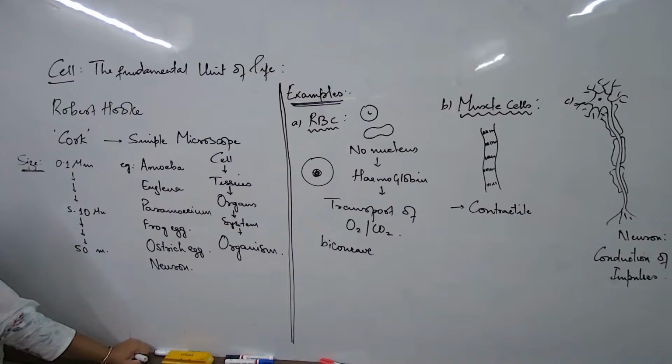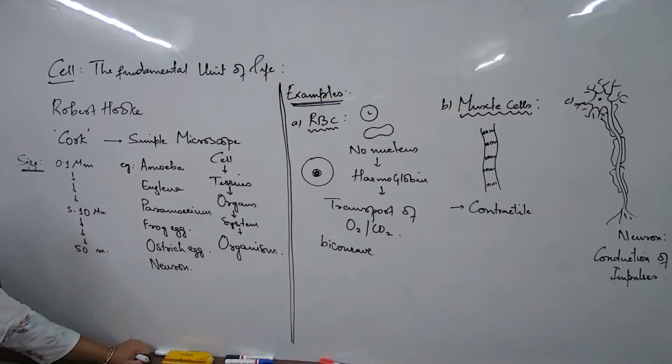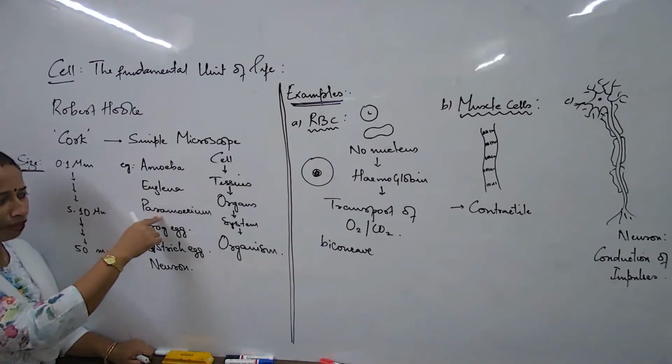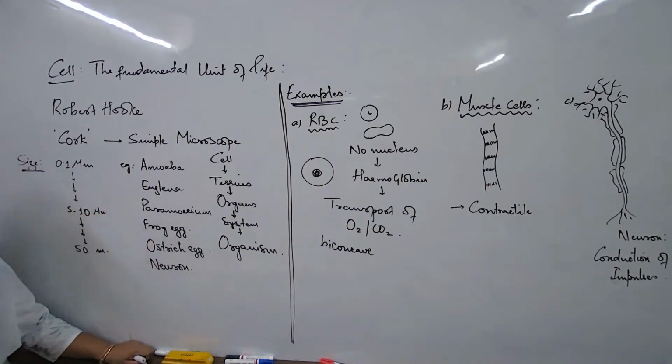Think. I'll give you one more minute to think. Size of cells, yes, size of cells, okay. Something else? Nothing is coming? Amoeba, euglena, paramecium, I have written with one. And then these 3 I'm writing together. Frog egg, ostrich egg, and neuron are part of a larger organism.